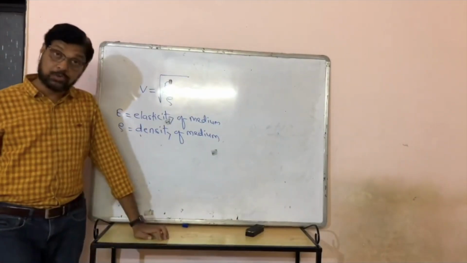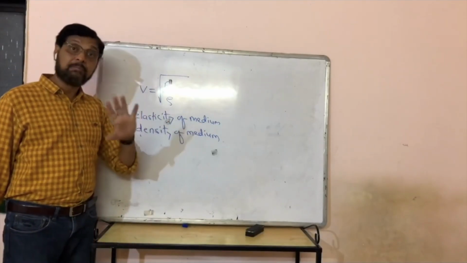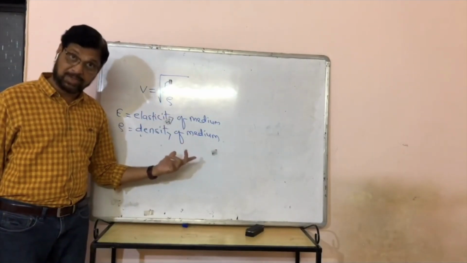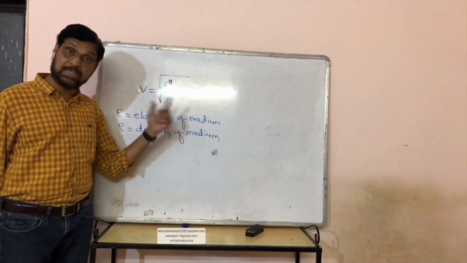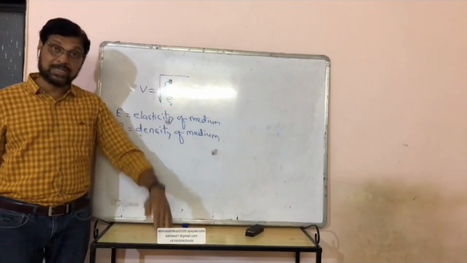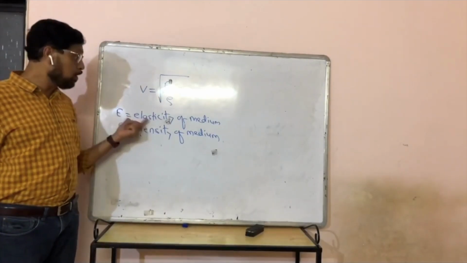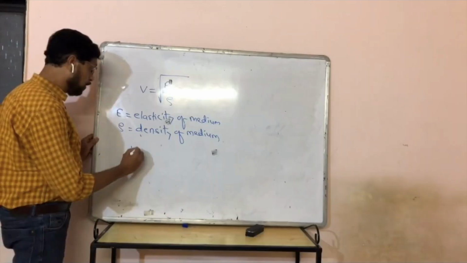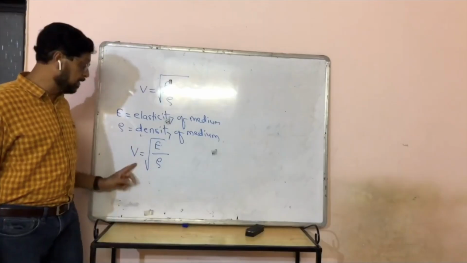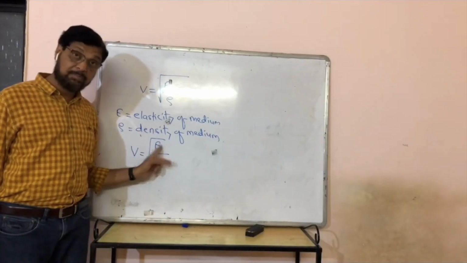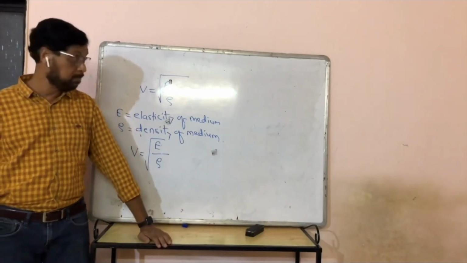So the velocity of longitudinal waves depends upon two factors: the elasticity of the medium, meaning the modulus of elasticity, and the density of the medium. And the modulus of elasticity is more for solids. Therefore, velocity is more in solids, less in liquids and gases. So according to Newton, v is equal to under root E by rho.